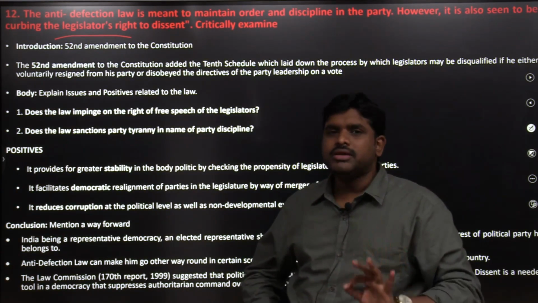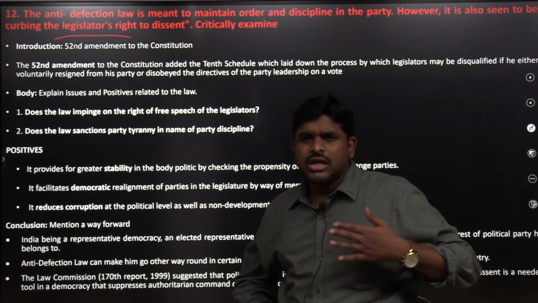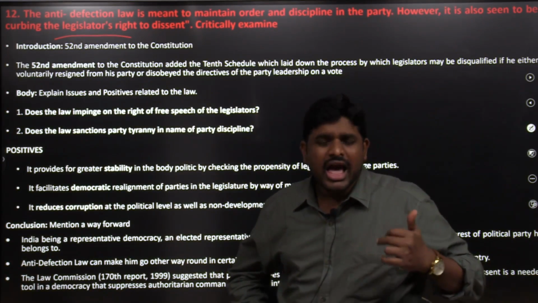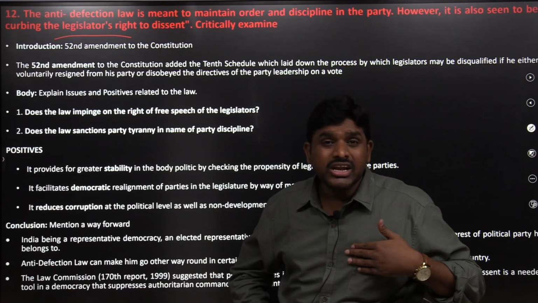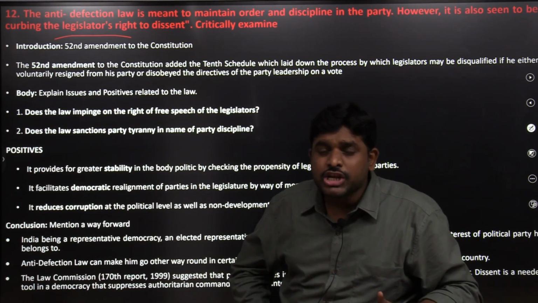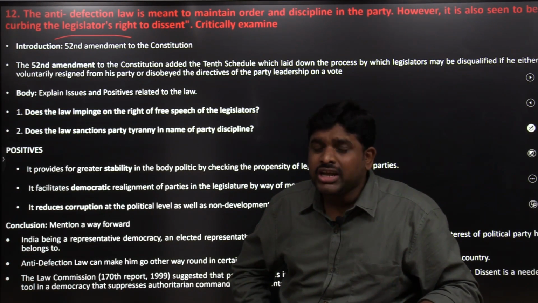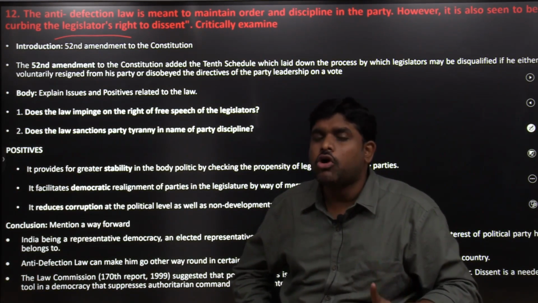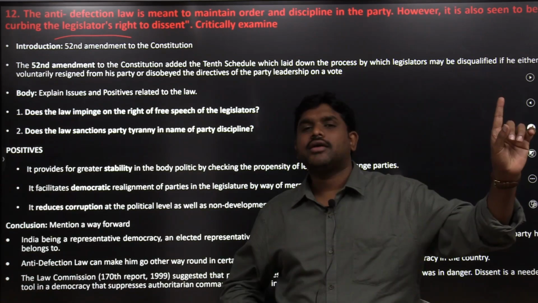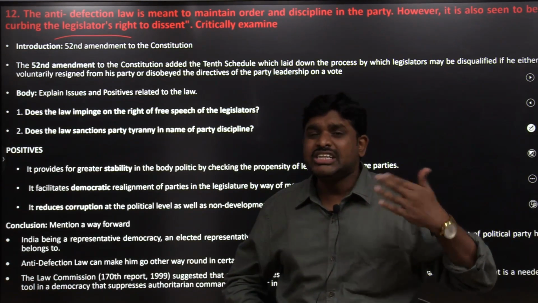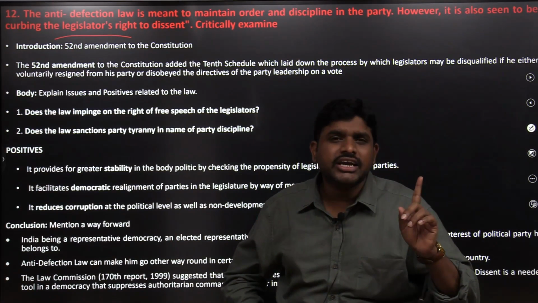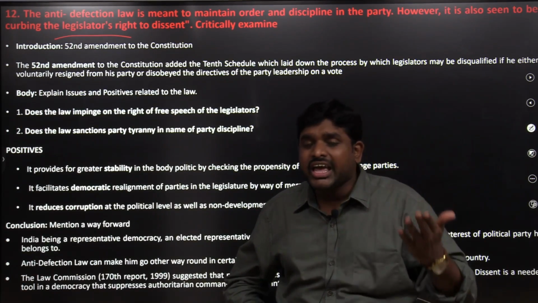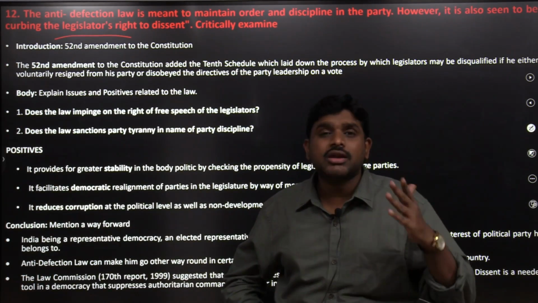But the problem is, I won the elections, but I have my free will. I won the elections, but I have my own conscience. The anti-defection law says that voting in Parliament, the state assemblies or the Rajya Sabha should happen according to the whip of the party. So if I want to dissent, I cannot. If I want to work against any policy made by the government, I cannot.